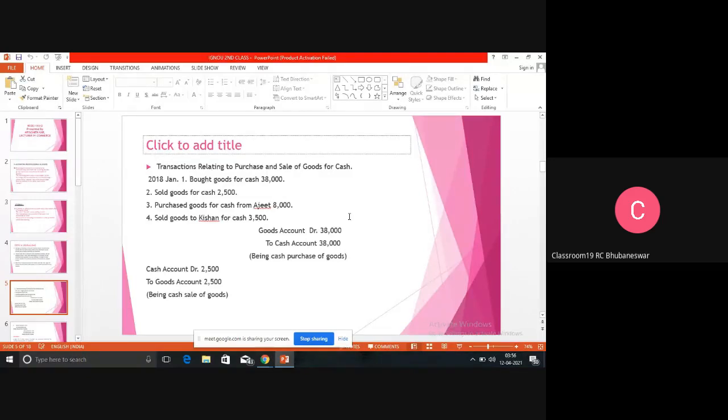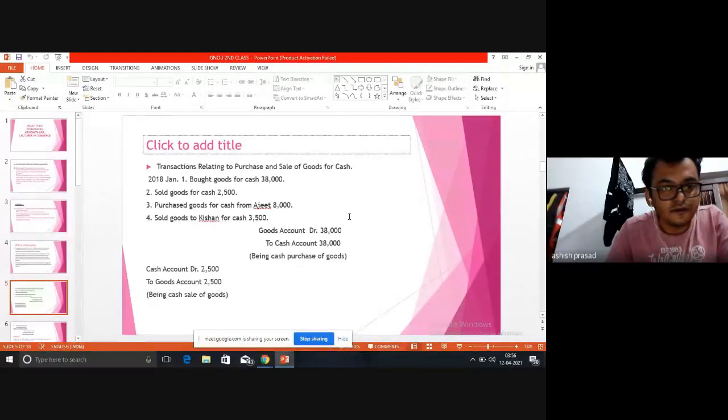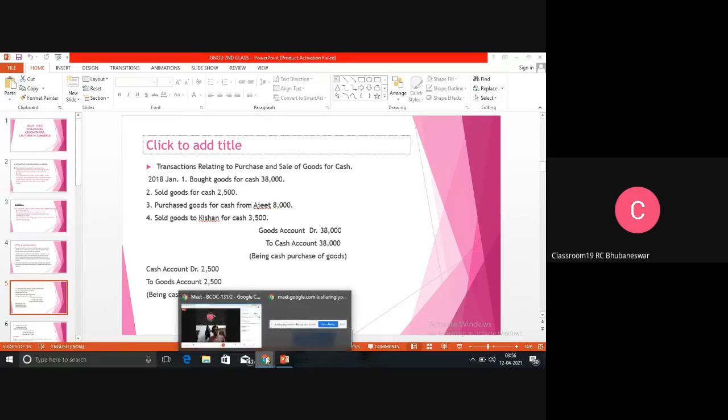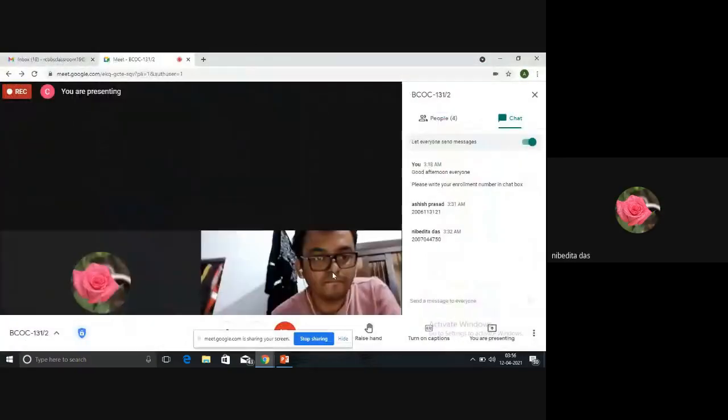Then what is the journal entry? What is the golden rule for this? Debit what comes in, credit what goes out. Goods are coming into the organization, so goods account is debited to cash account. Are you understanding the transaction, Nivedita? Yes, ma'am.